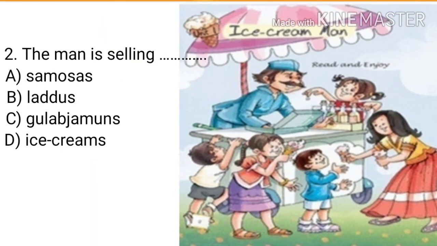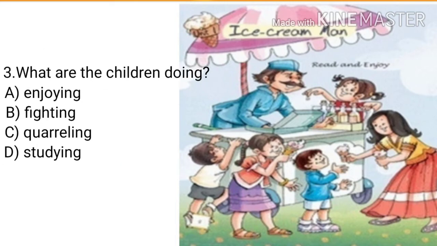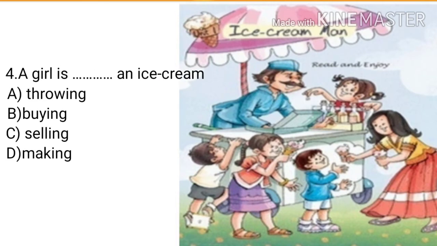Second question, the man is selling A. Samosas, B. Laddus, C. Gulab jamuns, D. Ice creams. What is he selling here? Yes, ice creams. Here your third question, what are the children doing? A. Enjoying, B. Fighting, C. Quarreling, D. Studying. What are they doing here? Yes, they are enjoying.